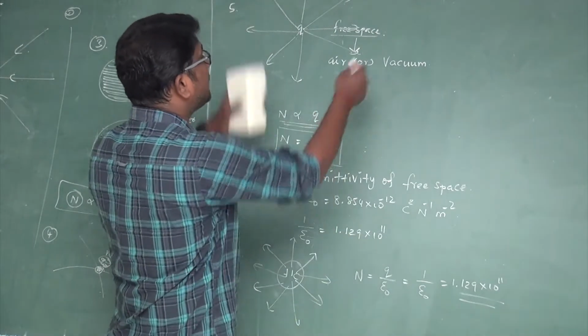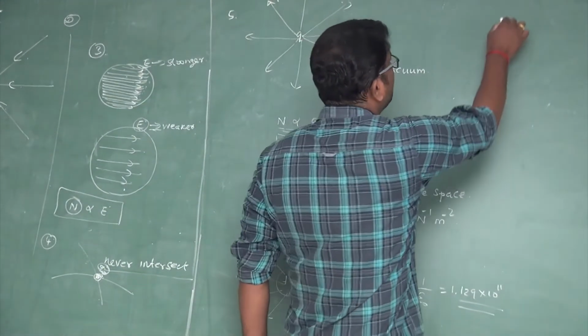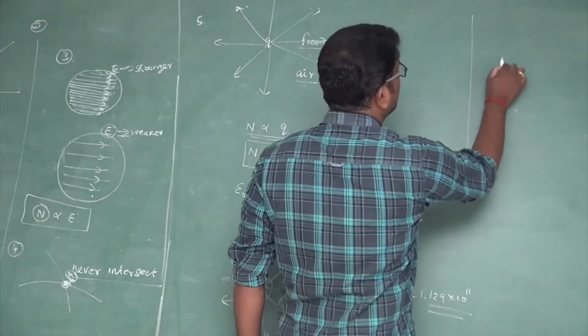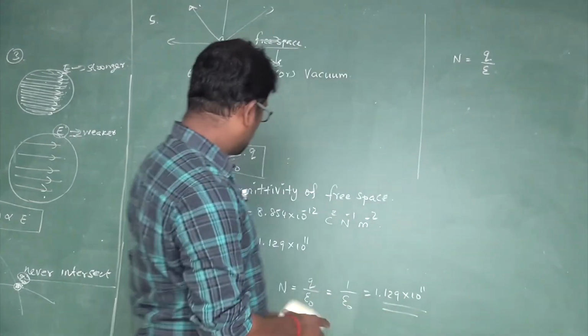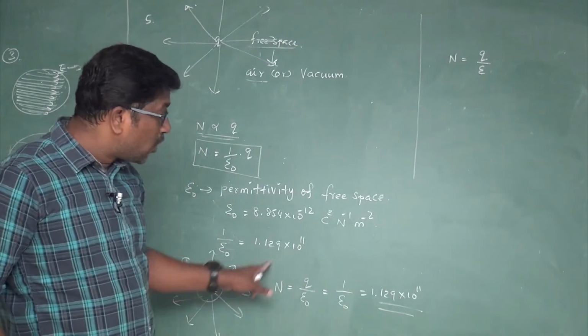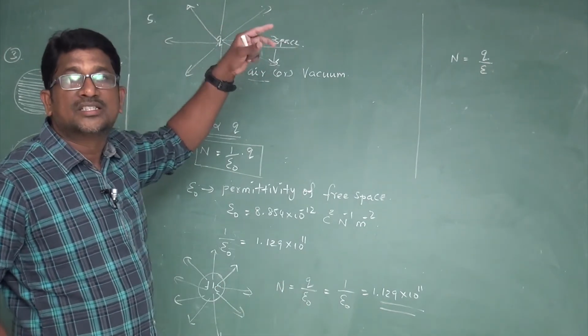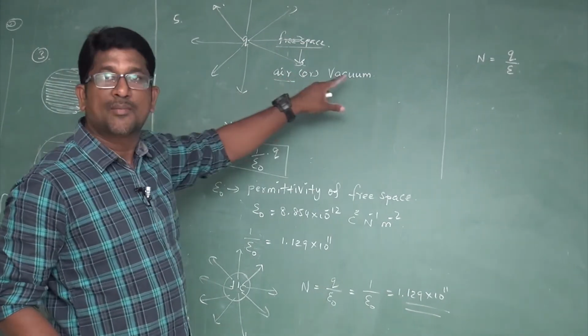Suppose other than free space, other than air medium or vacuum, the number of electric field lines originating from a point charge is given by n is equal to q divided by epsilon. So the formula with epsilon naught is only applicable if the point charge is placed in free space, that is, in air medium or vacuum.